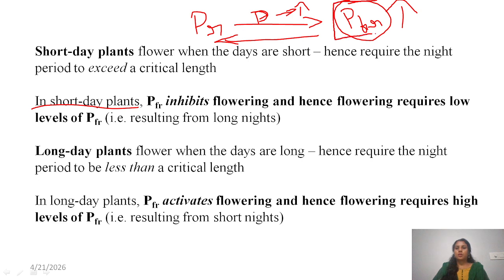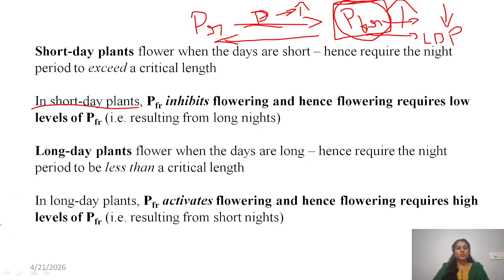If the PFR concentration is increased, it affects flowering in short day plants. It reverses in long day plants: if the PFR concentration is more, it clearly indicates that the day period is more, and it will influence flowering in long day plants.